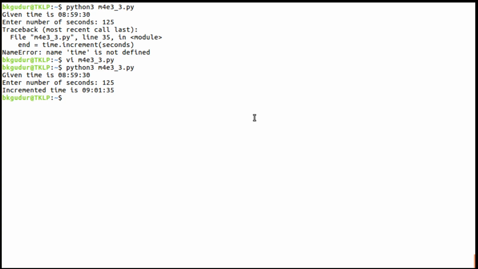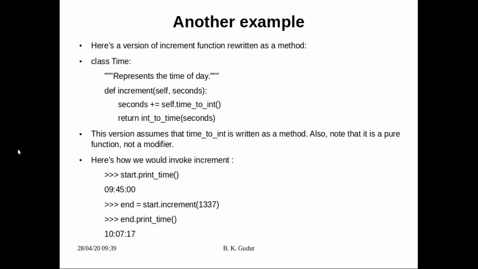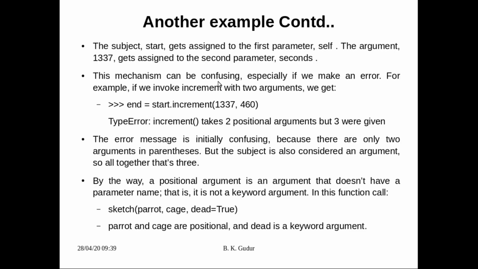Here I changed it because, look at the version in this example. The subject start gets assigned to the first parameter, self, and the argument gets assigned to the second parameter.